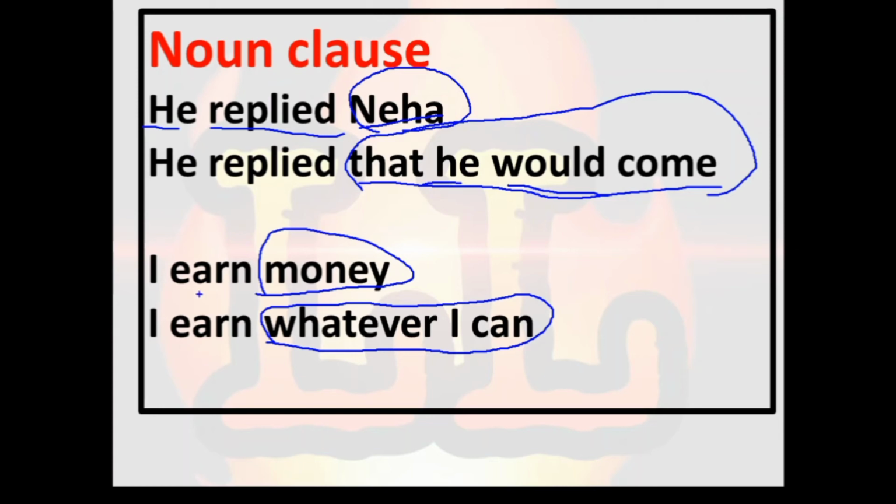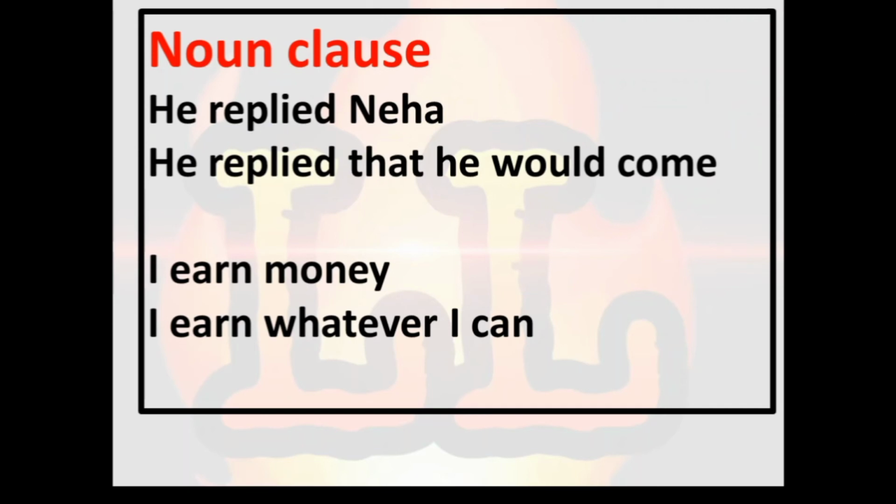Instead of saying I earn money, I have used I earn whatever I can. So whatever I can is one clause, and this clause comes in the place of noun, and that's why we can say it is a noun clause. Whenever a clause comes in the noun place, at that time it is called a noun clause.